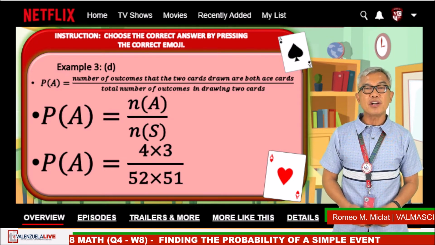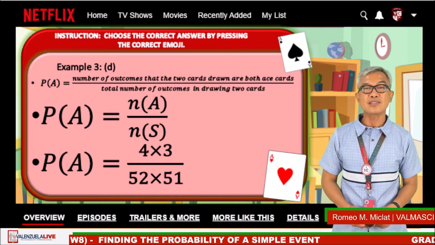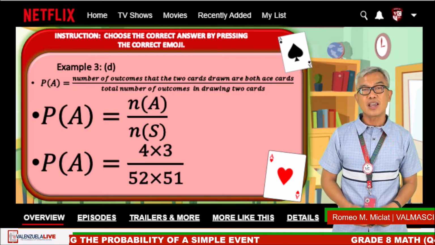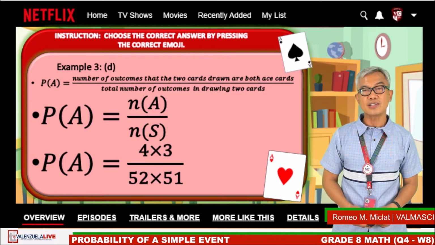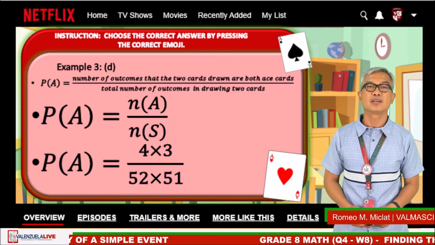To get the number of elements in event A, there are 4 ace cards for the first draw times 3 ace cards that remain after the draw, which is equal to 12.